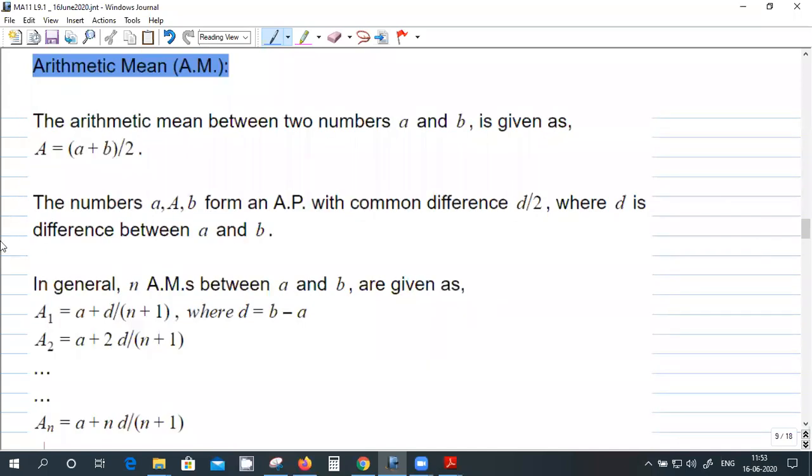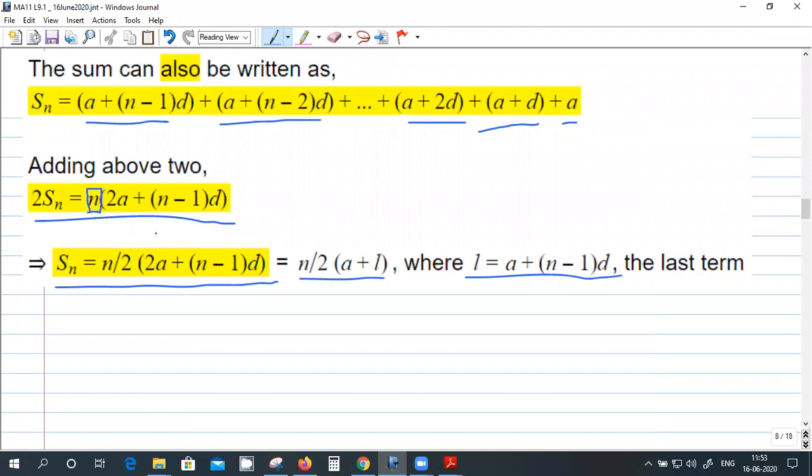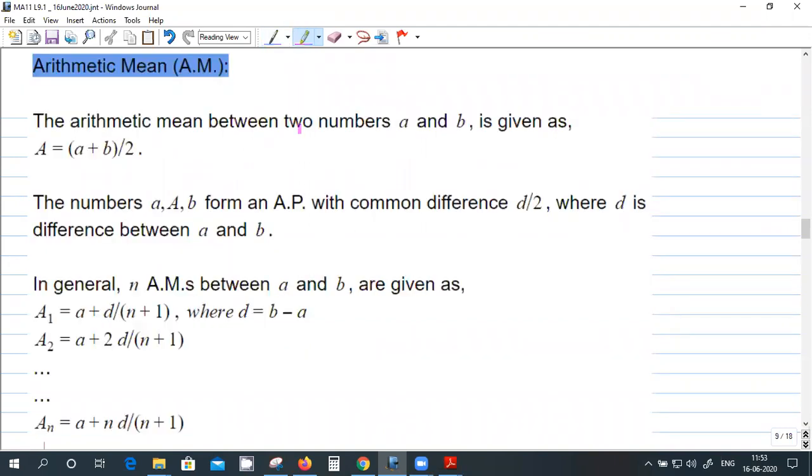So now we have defined arithmetic progression, the sum of an arithmetic progression, and the sum of n terms. And what is the formula for the nth term? A plus n minus 1 d. So now, given two numbers, say A and B, you can define a number A plus B by 2, and that number is called the arithmetic mean between A and B.